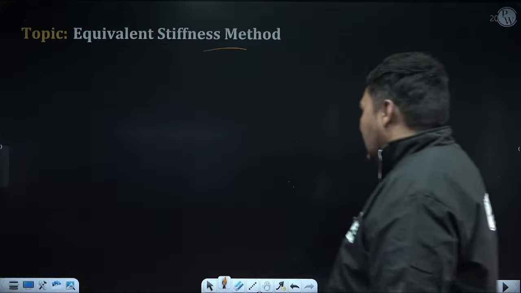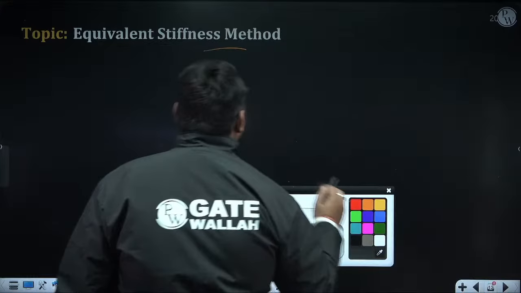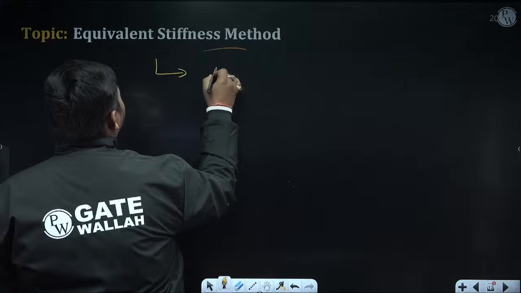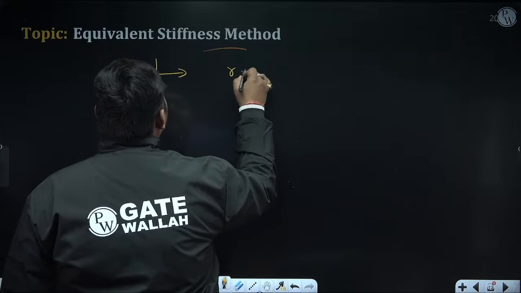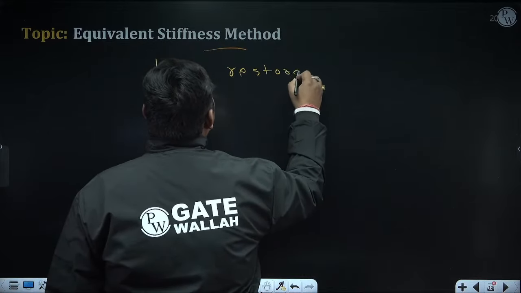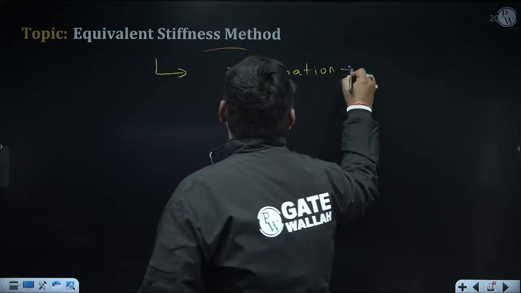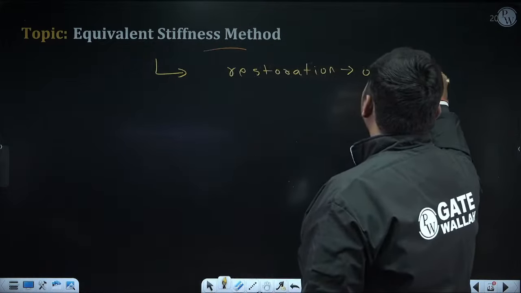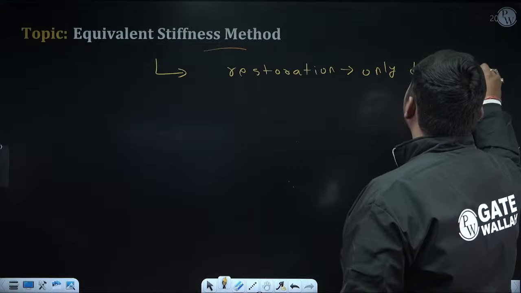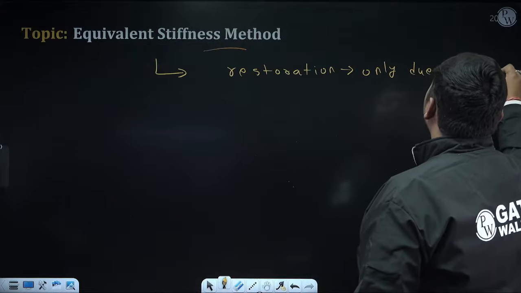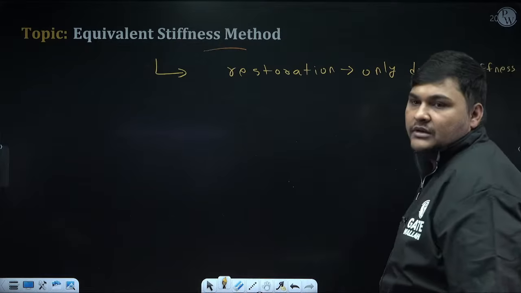First of all, this equivalent stiffness method is valid for a spring mass system. Spring mass system means restoration is occurring only due to stiffness, which means there is no role of gravity in the restoration.